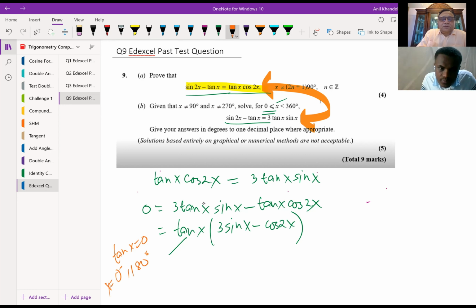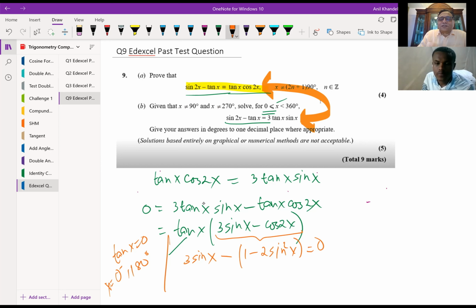And now we have this other part to do, which is 3 sin x minus cos 2x, correct? So this part, how will you do it? So you have 3 sin x minus cos 2x. Cos 2x now should be written as 1 minus 2 sine square x, correct?